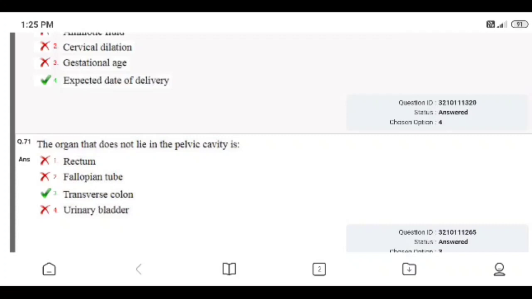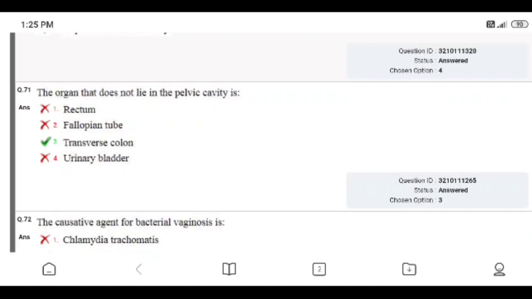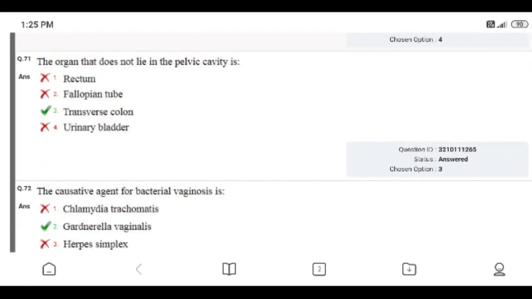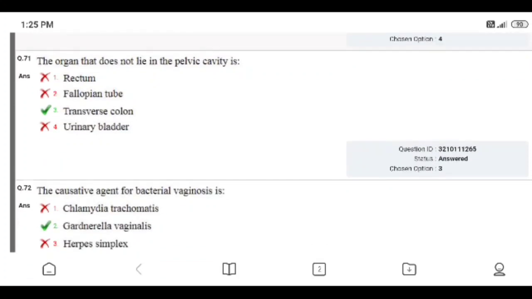Question number 71. The organ that does not lie in the pelvic cavity is: rectum, fallopian tube, transverse colon, or urinary bladder. Right answer is 3, transverse colon. I chose option 3, so I gave the right answer.